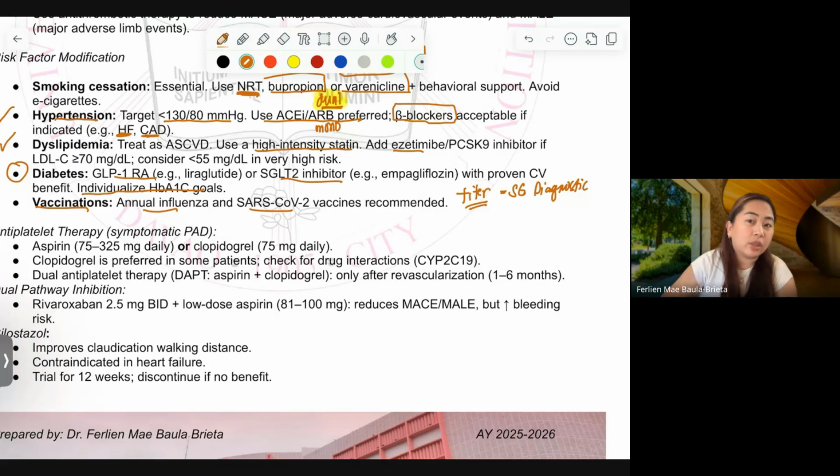Pwede, di ba may titer tayo to check the antibodies present? Are you familiar with that, class? Or I'm talking nonsense right now? Wala kayong idea. Titer, no, antibody titer. Every time you have vaccine, we develop antibodies, and we can check the level of antibodies if our vaccine is still working.